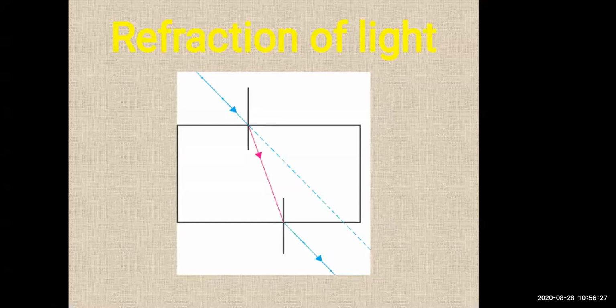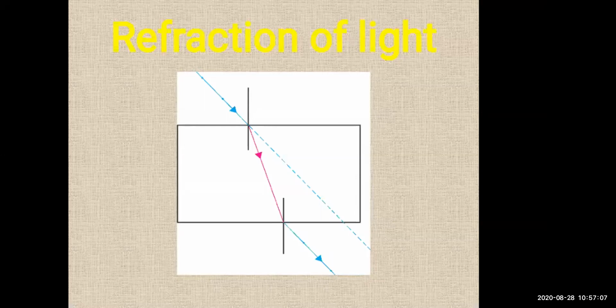Pierce two pins vertically at two points A and B along the line, and look at the pins A and B from the opposite side of the slab, and pierce pins C and D vertically so that the images of A and B are in line with C and D. Now you can see that the images of A and B are in line with C and D. Then remove the slab and the pins and draw a straight line going through points C and D so that it intersects SR at M. Then join M and N and observe incident ray AN and emergent ray MD.